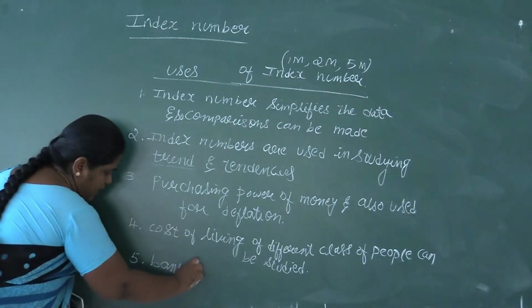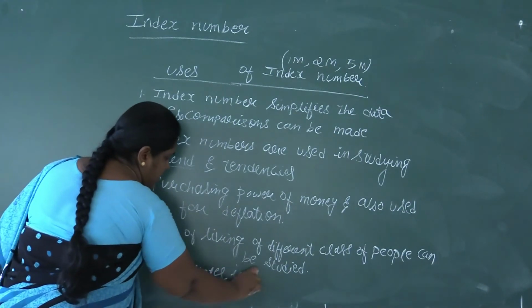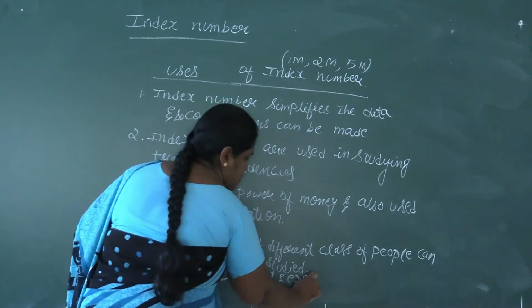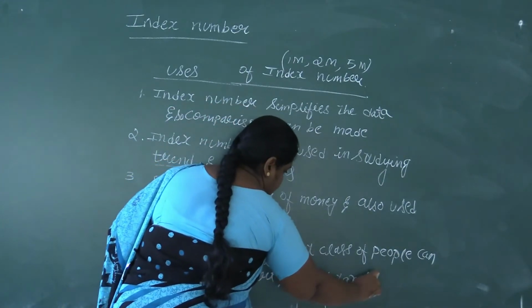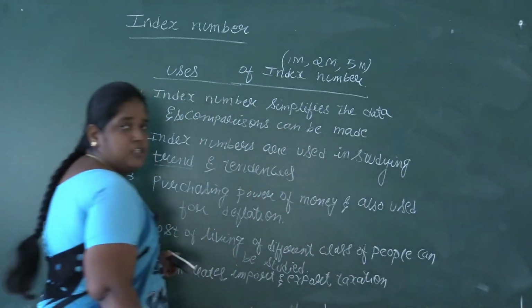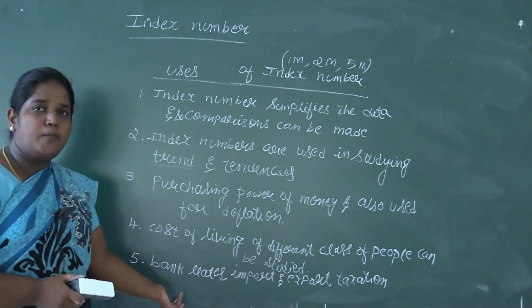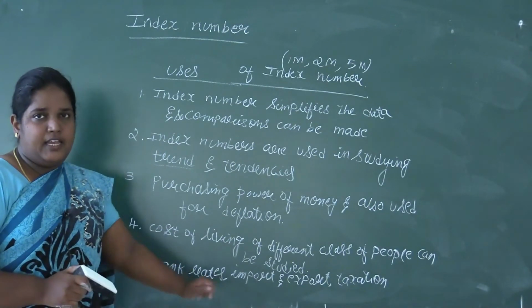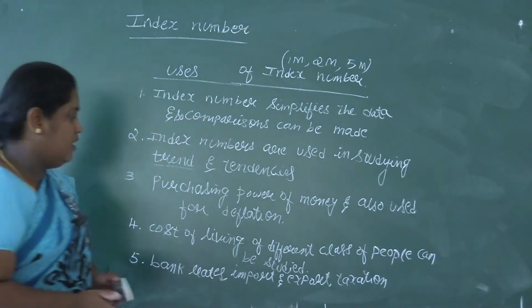of bank rates, to study about the import and export, and you can study about the taxation. So index numbers can study all these. Because of that, government people use this to make the policies regarding the bank rates, import and export, taxation, etc.